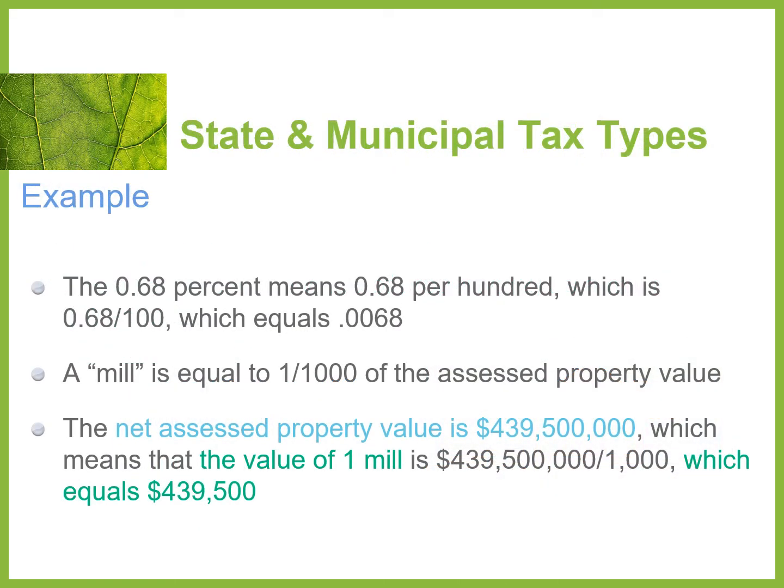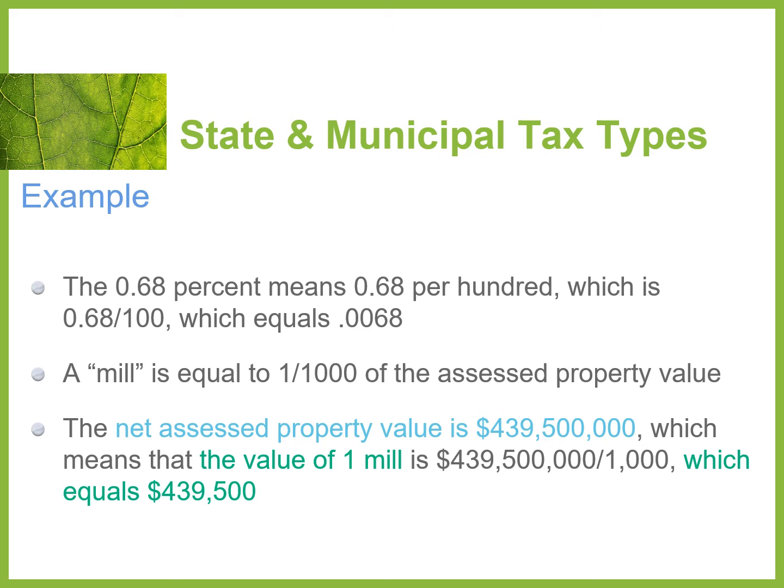So let's think about this a little further. 0.68% means 0.68 per 100, so we look at that as 0.68 over 100. That still equals our 0.0068 overall, right? So we're still working with that number. A mill, which is a term used in this calculation, is equal to 1/1000th of the assessed property value.